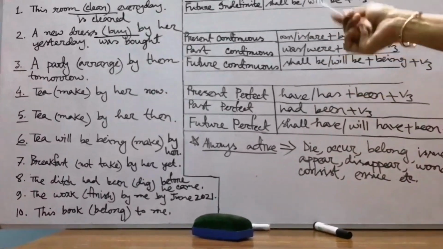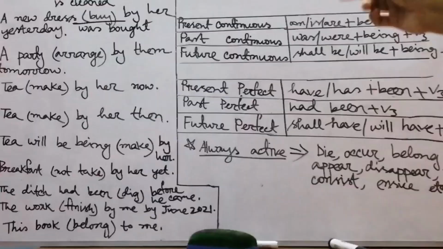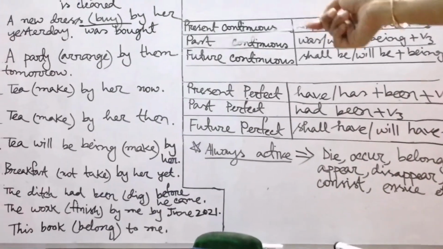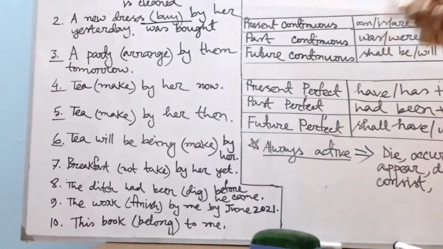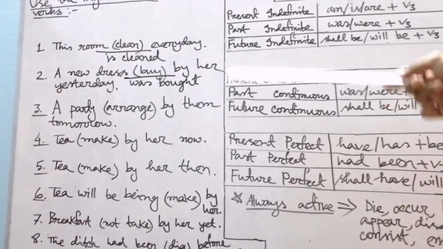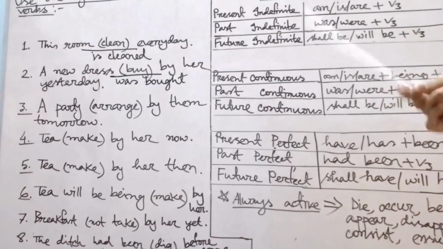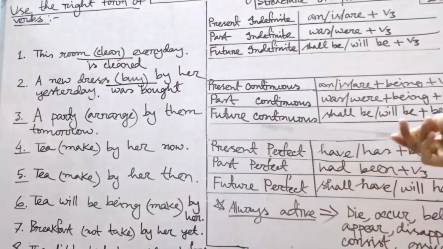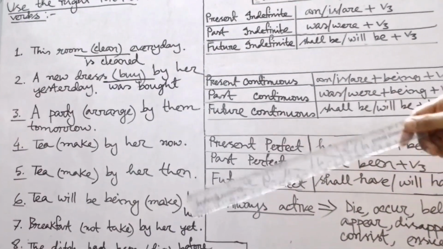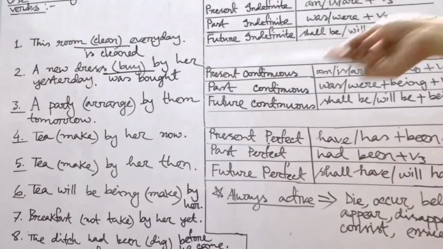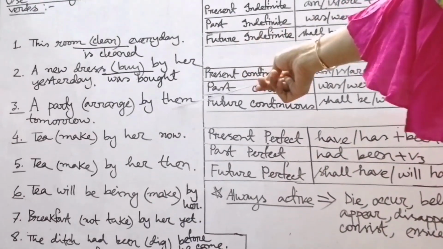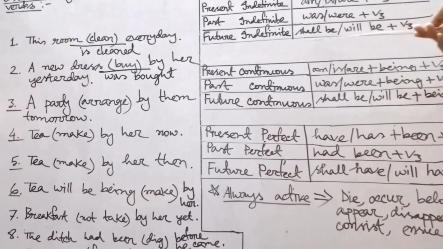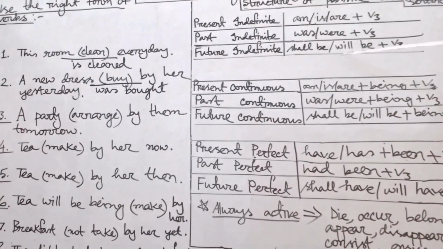What is the active voice of this sentence? They will arrange a party tomorrow. But here we see that a party, that is the object, has taken the place of the subject, so it will follow the structure of passive voice. That is, a party. What is the passive structure of future indefinite tense?